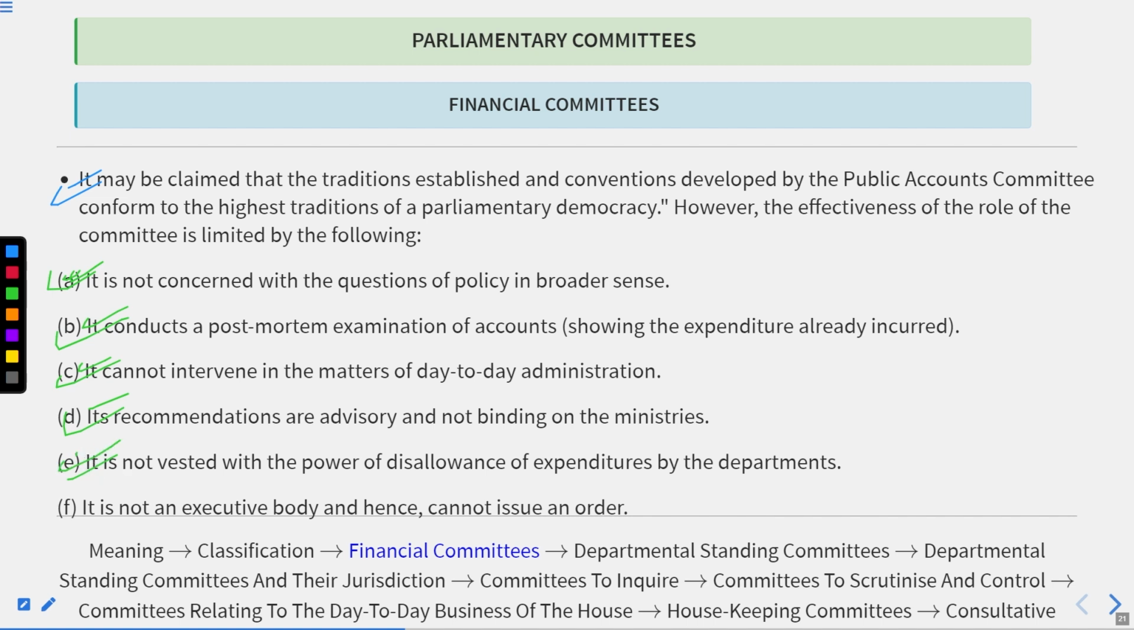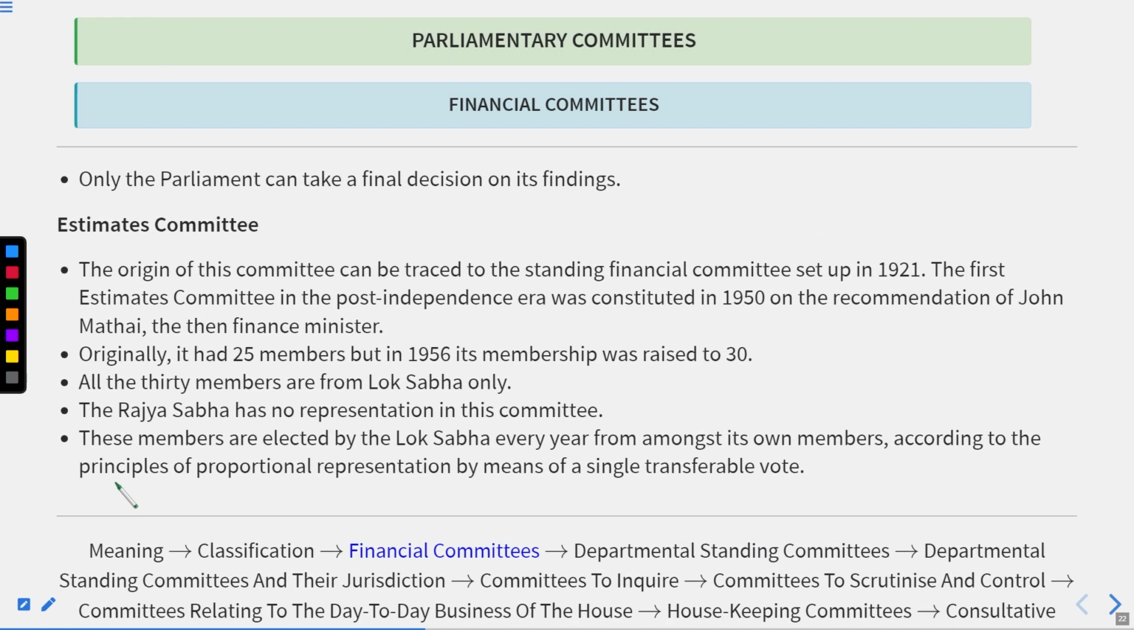Then, it is not vested with the power of disallowance of expenditure by the departments. It means that even if the department is misusing the funds, the committee cannot disallow the expenditures made by the department. It is not an executive body, only an examination and advisory body. So that's why it cannot issue any order regarding any expenditure or spending done by the government and its executives. Got it?